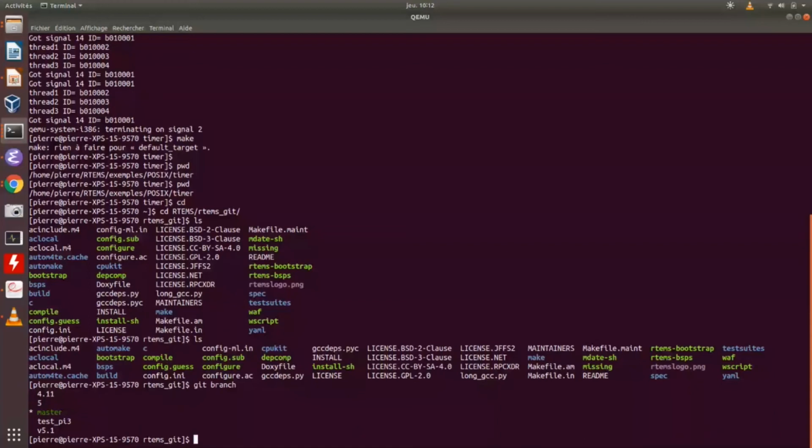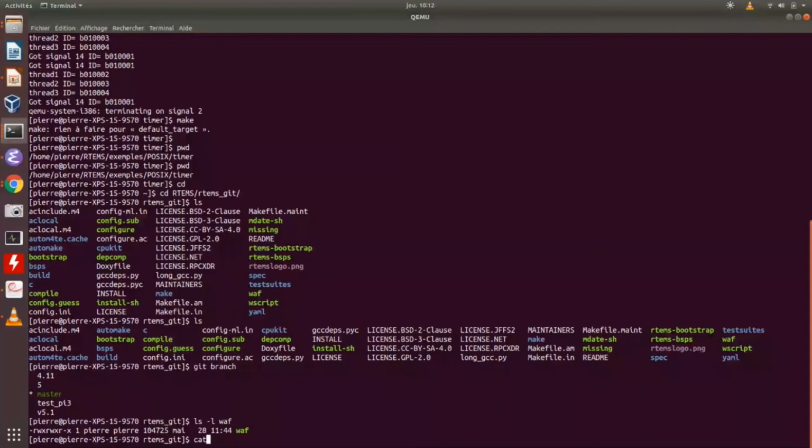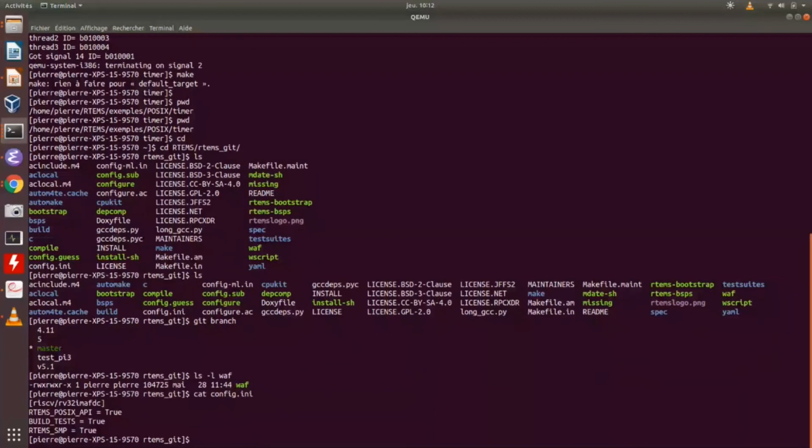So for example, you have the waf binary and the config.ini. And the config.ini is built for RISC-V, for example. So I change it. It should not be the RISC-V. Sorry, I will change to something else.